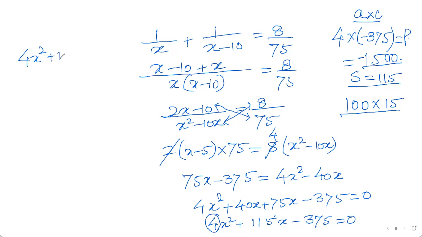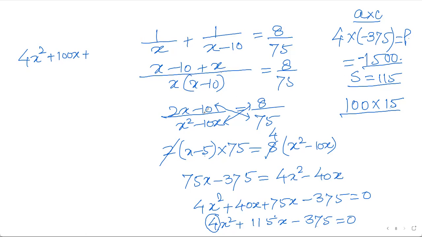That is, this is 100x plus how many x? And the sign is coming wrong, I think. I have to check the sign here. This is 1 by x, this is 1 by x minus 10, x minus 10 plus x is, and this is the LCM.